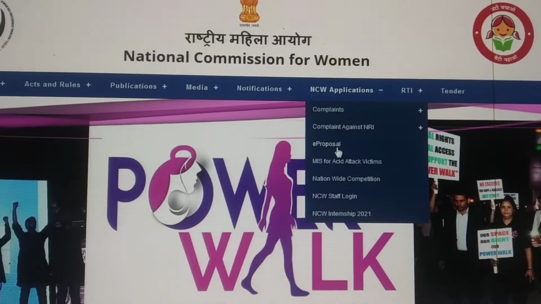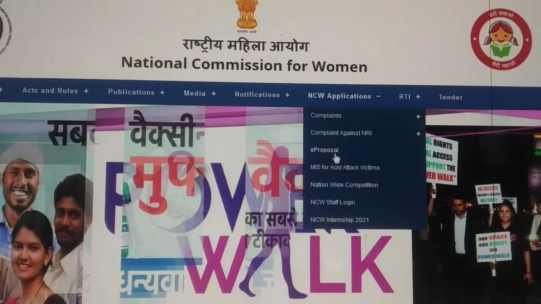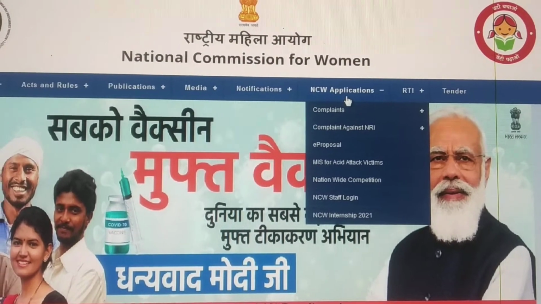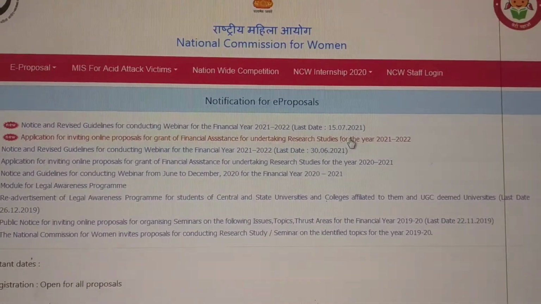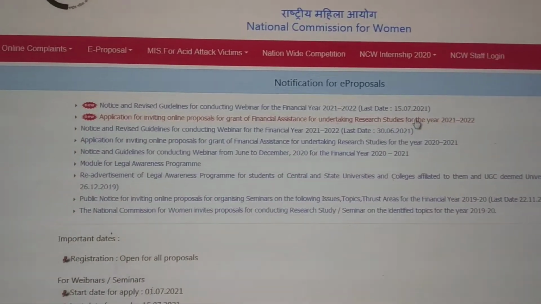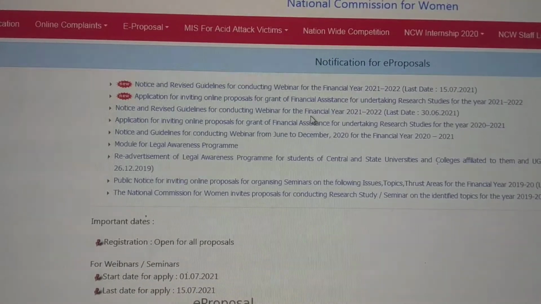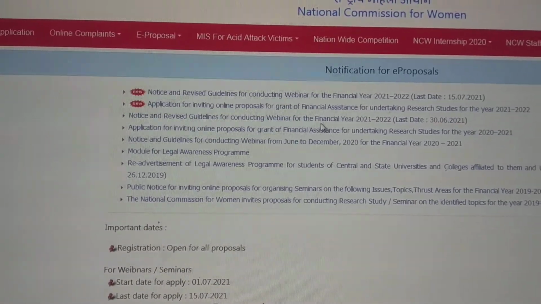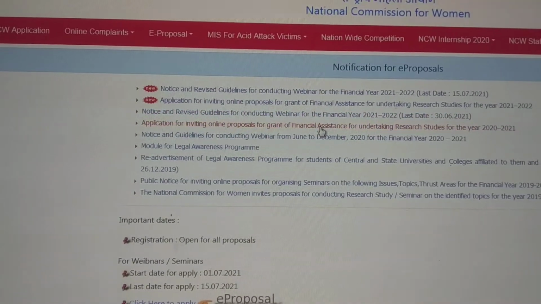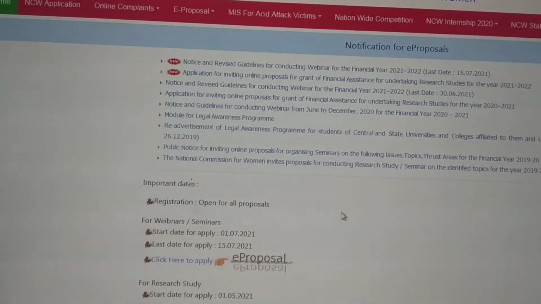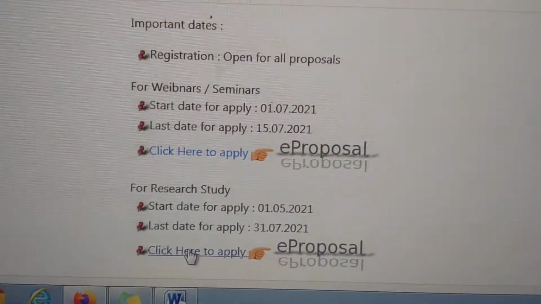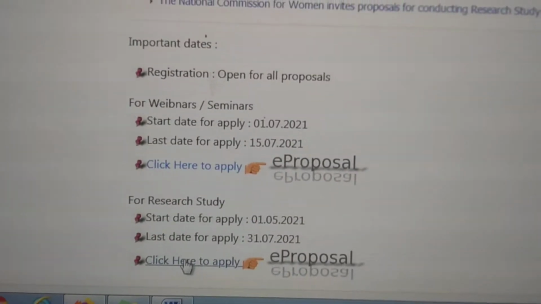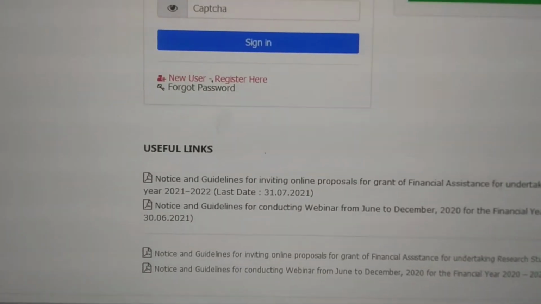So you first of all have to go to the website of the National Commission for Women and click on e-proposal, NCW applications, and click on the e-proposal. When you click on this e-proposal, you will see all these details where they have given the last dates and all. Every year they invite applications for research projects. Here, down below, if you click on this research study, you will go to this particular page.